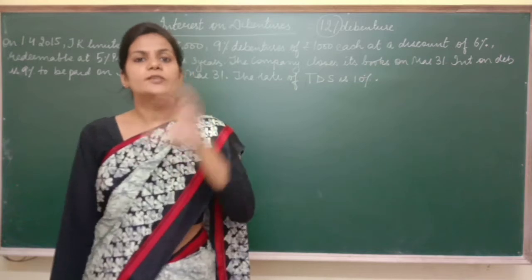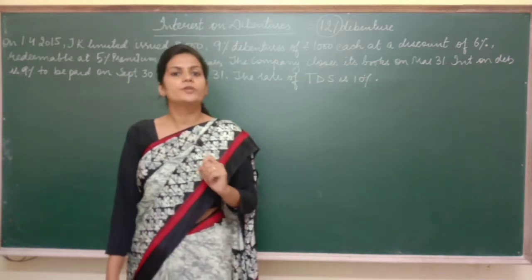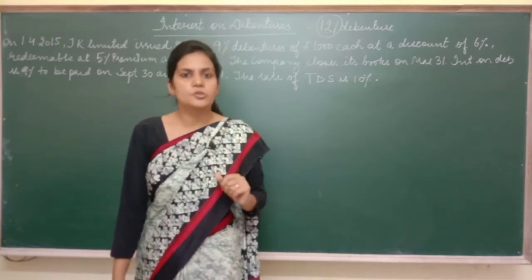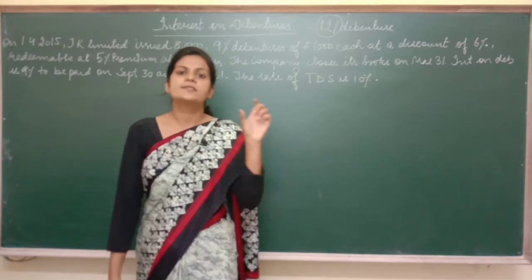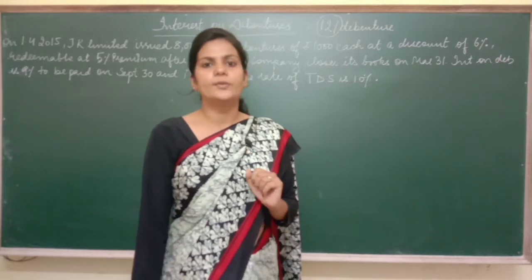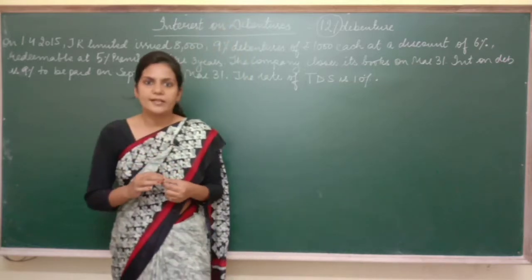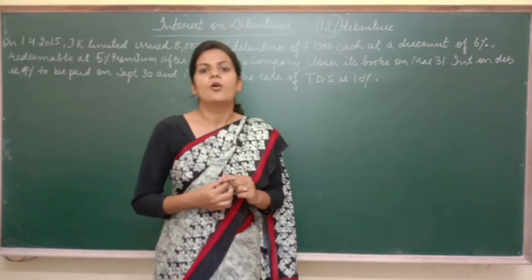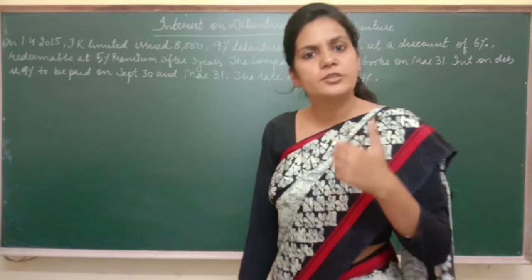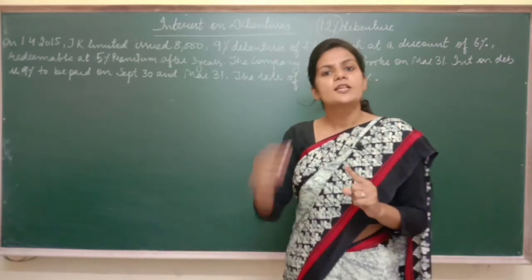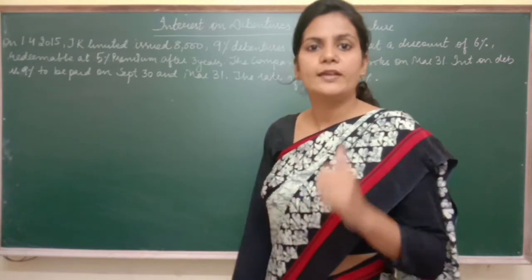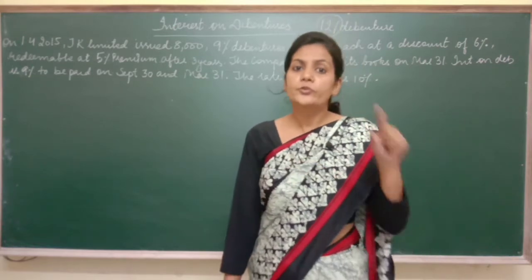Now, as per the rule of the income tax, at the time of making payment of interest to the debenture holders, the income tax department has given the authority to the company to deduct some tax from the income. Suppose you are going to get 12,000 as interest on debentures, then the income tax department, let's say, may deduct 10% of that. It means out of 12,000, 1,200 will go to the government and the left over, that is 10,800, will be given to the debenture holder. Now who is going to deduct this?